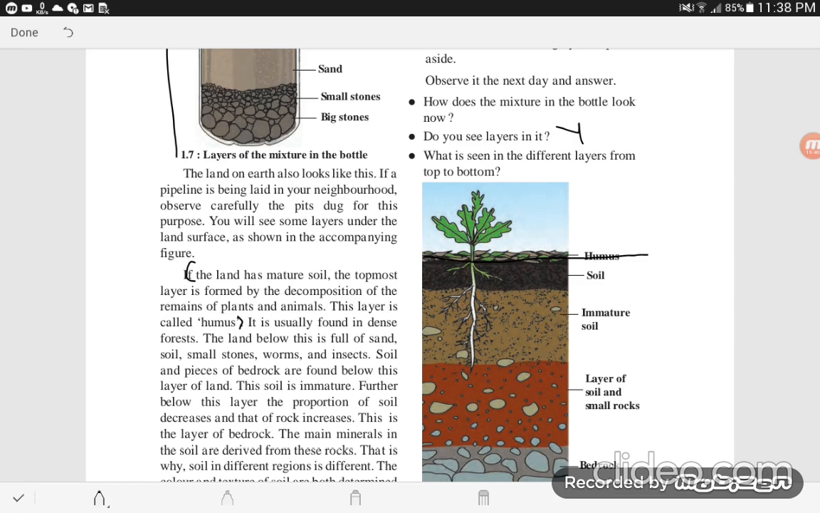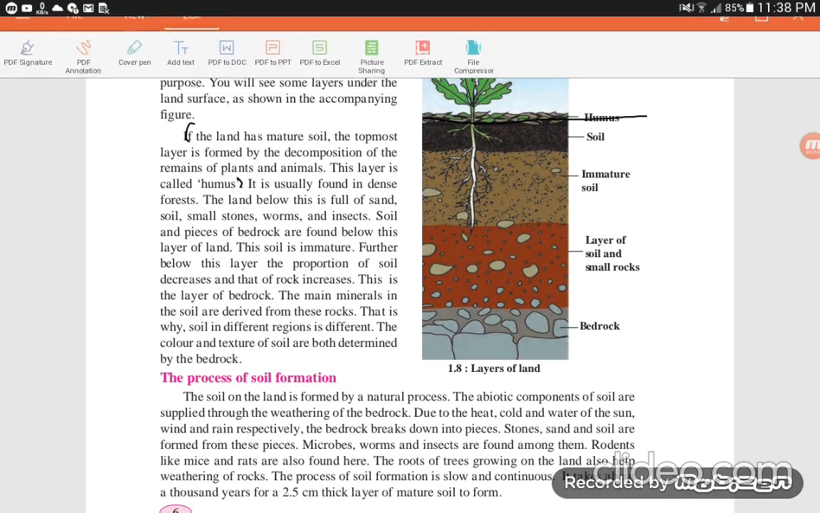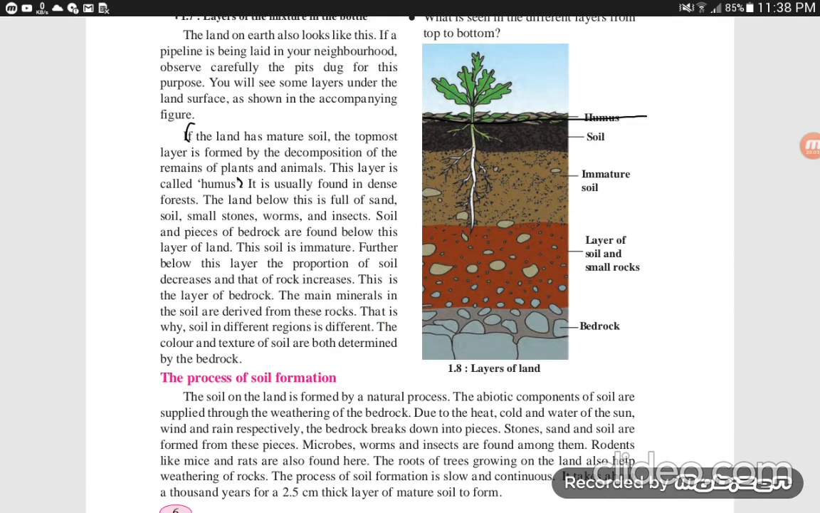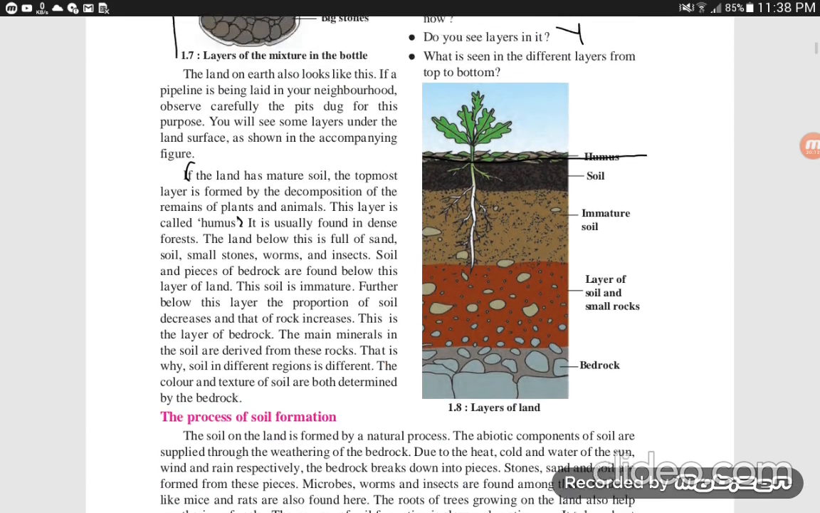The land below this is full of sand, soil, small stones, worms and insects. Soil and pieces of bedrock are found below this layer of land. This is immature soil. Further below this layer, the proportion of soil decreases and that of rock increases.